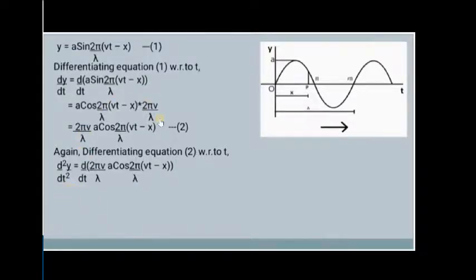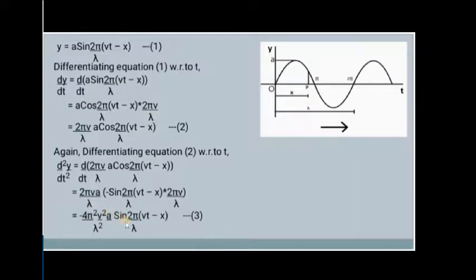So d by dt of the second equation gives 2 pi v a by lambda into minus sine of 2 pi by lambda times (vt minus x) into 2 pi v over lambda. On rewriting this, we will have minus 4 pi square v square a by lambda square sine 2 pi by lambda times (vt minus x). This is our third equation. Mark this as the third equation.